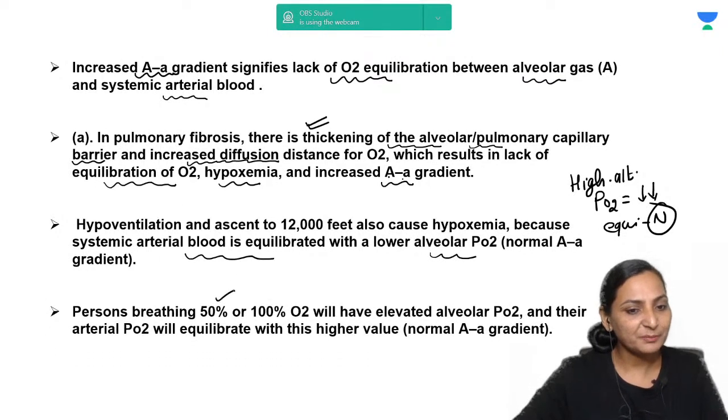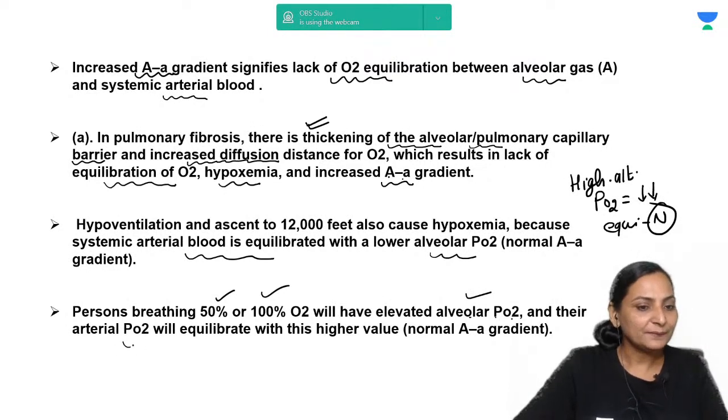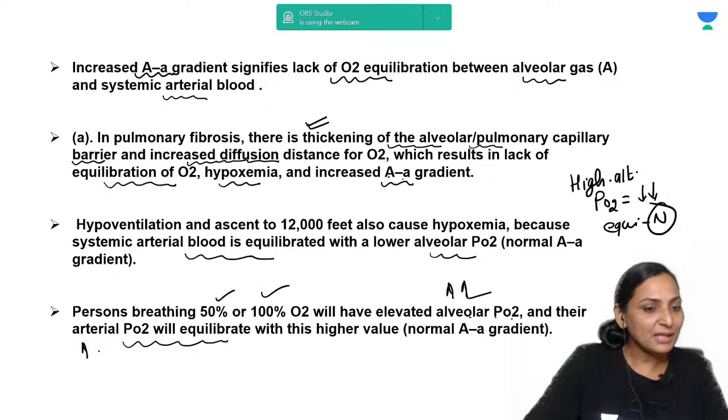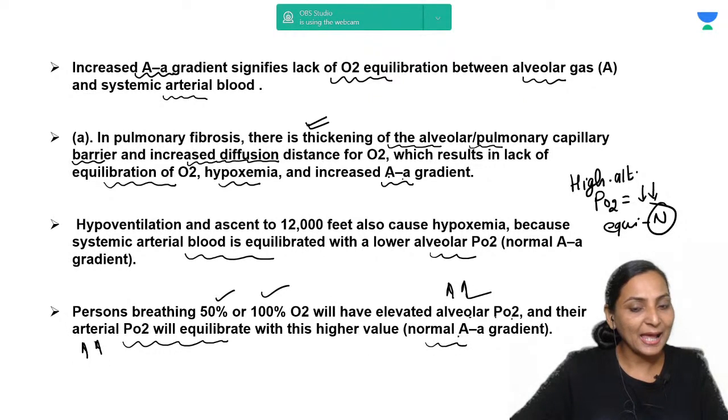A person who is breathing 50% or 100% oxygen will have a high alveolar PO2. Now, if he's breathing a high alveolar PO2, there is no problem with equilibration. Even if the alveolar PO2 is high, the arterial PO2 will be high. But ultimately, the alveolar-arterial oxygen gradient is going to be normal, right?